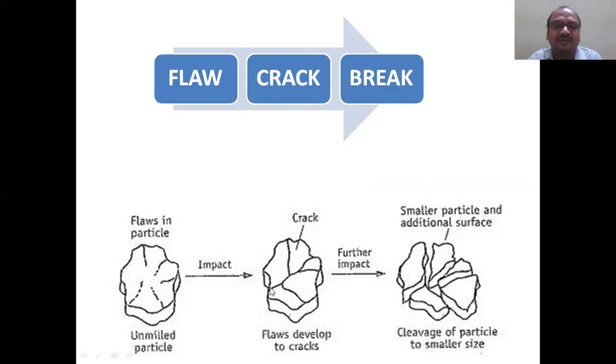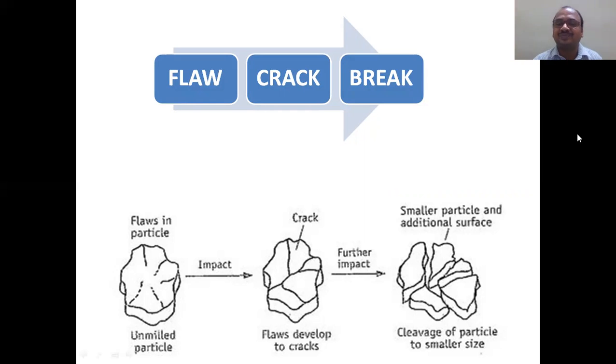See how you can find these lines. This is called a crack. Cracks we can see with our eye. Some of the cracks we can see. And how will the crack develop? Crack will develop from the flaws. These flaws we cannot see directly. Any solid particle consists of flaws initially that we cannot see. Under the microscope, we are able to see them up to a certain extent. When you put a stress, these flaws are converted into cracks. Again, if you keep putting stress, the crack develops into a break.